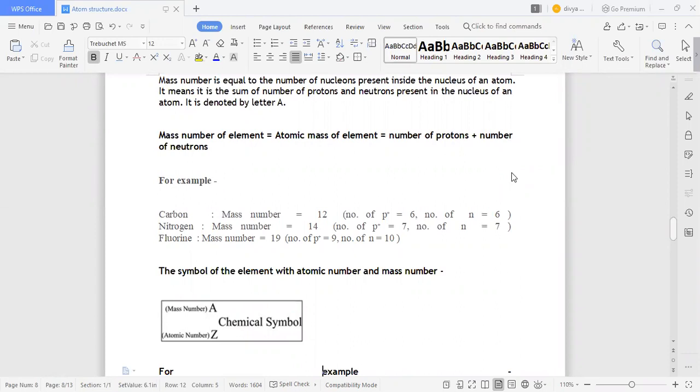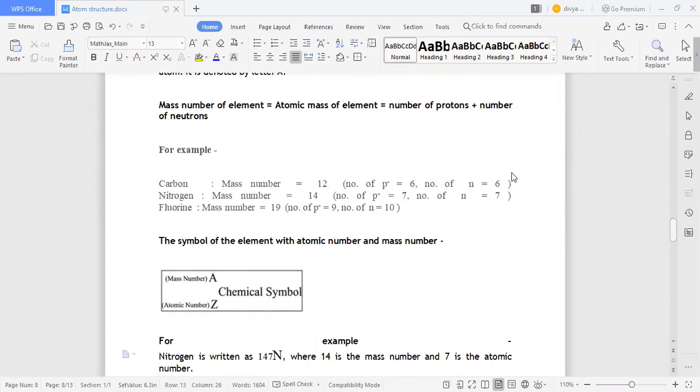The same thing for nitrogen: the number of protons is 7 and the number of neutrons is also 7, so the mass number is 14. For fluorine, the number of protons is 9 and the number of neutrons is 10. So that's why the mass number is 19.